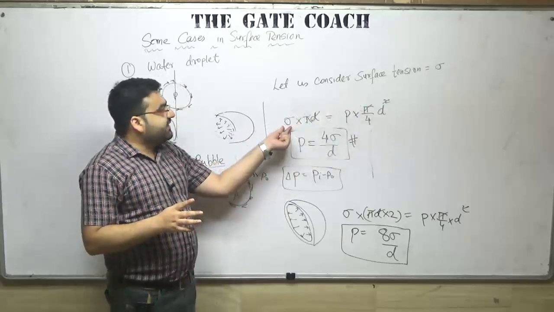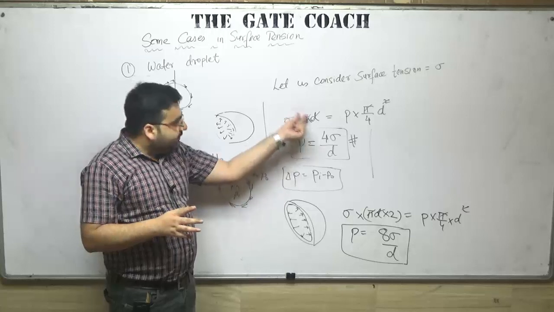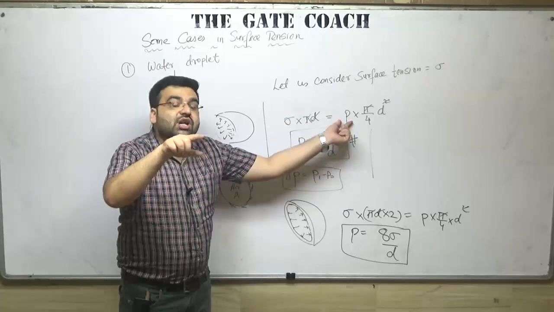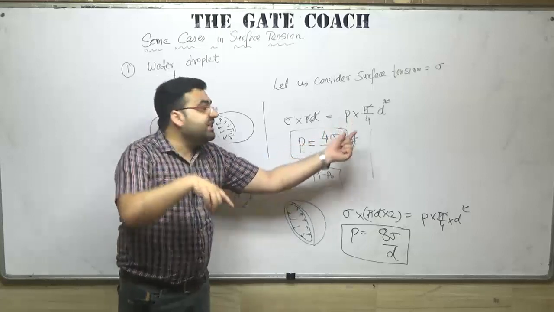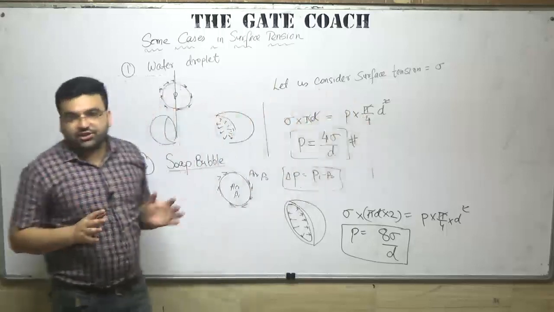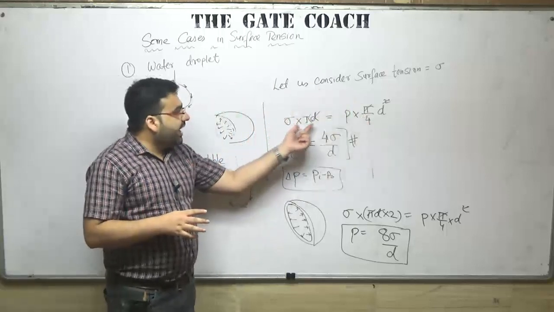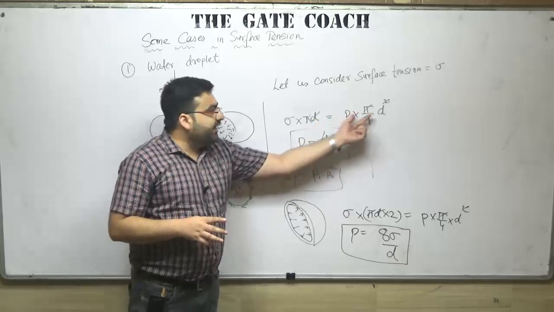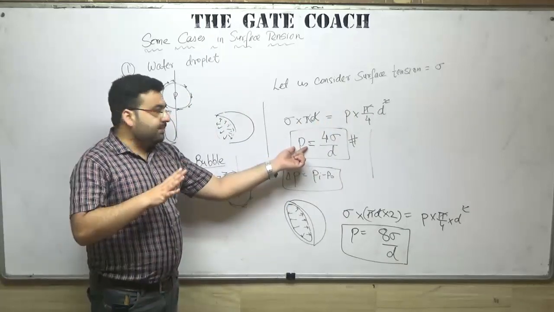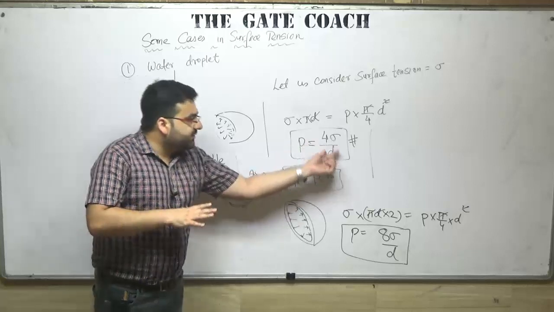So the unit of surface tension is Newton per meter. I have to multiply it with meter to get Newton. The unit of pressure is Newton per meter square. I have to multiply it with meter square to get Newton. So Newton will be balanced. Clear? So sigma into pi into d will be equal to P into pi by 4 into d square, and the maximum pressure inside a water droplet is 4 sigma by d.